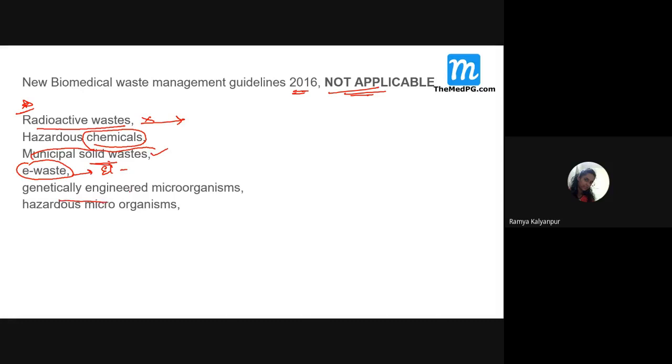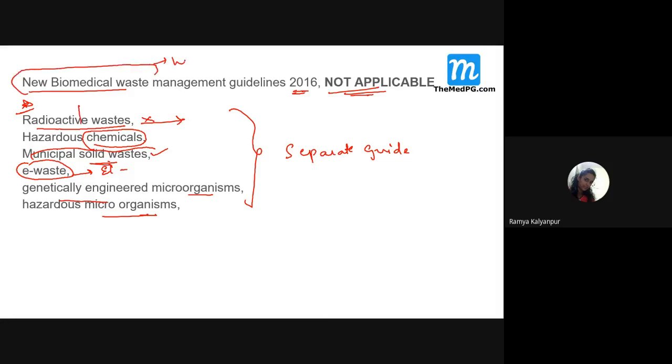And genetically engineered microorganisms or any dangerous microorganisms also have separate guidelines. So biomedical waste management doesn't include guidelines for these types of waste. It includes guidelines only for the waste that is generated from hospitals.